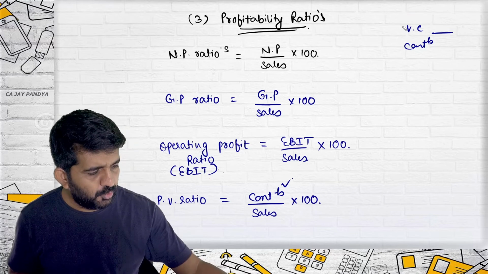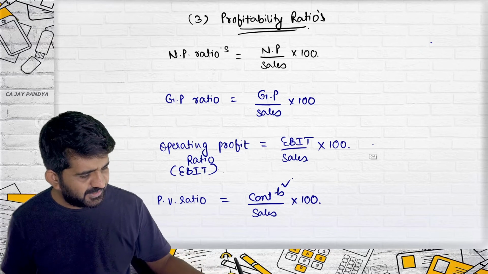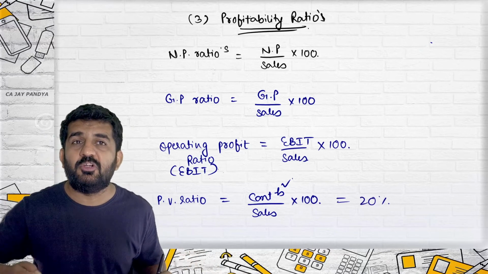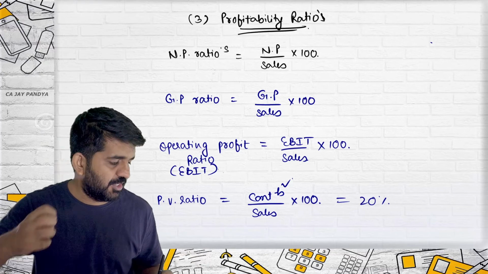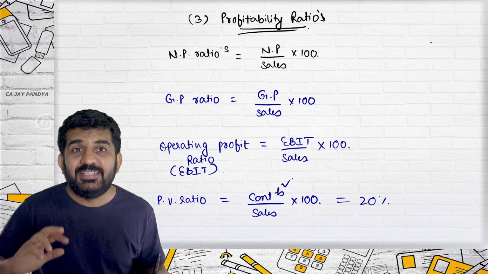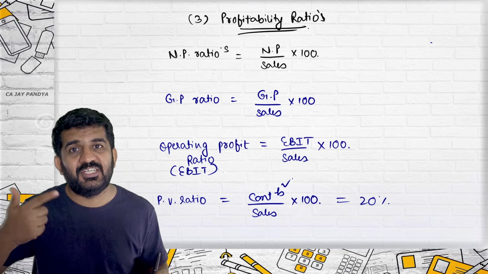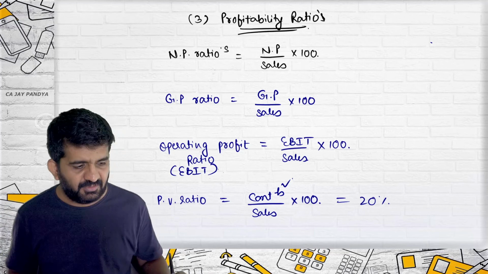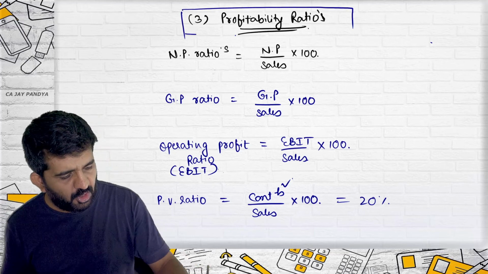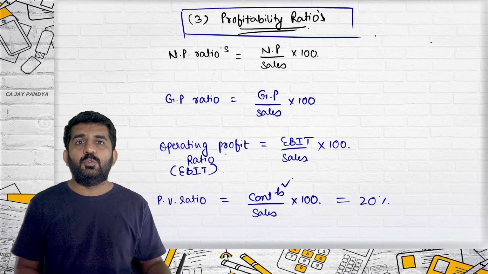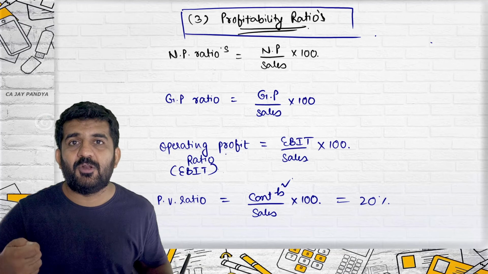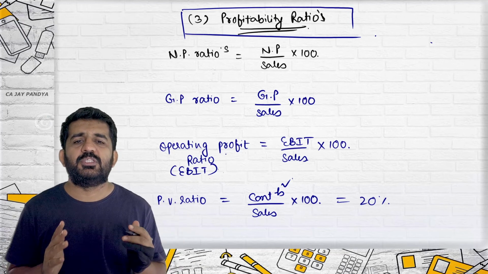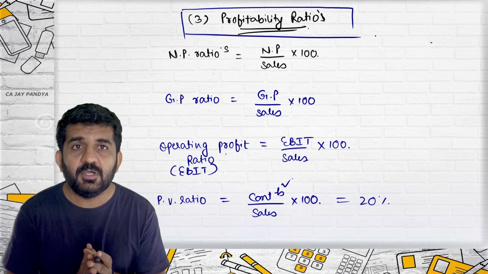PV ratio is nothing but, if your sales is 100 and your ratio is 20%, then your contribution is 20% of your sales. That is, your variable cost is 80% of your sales. This is nothing but PV ratio. This is the concept of profitability ratios. This shows the profitability of the company. The higher these ratios, the higher is the profitability of the company. All right.